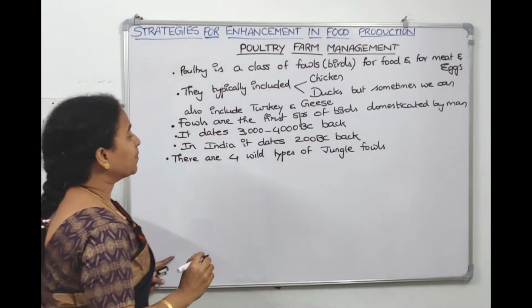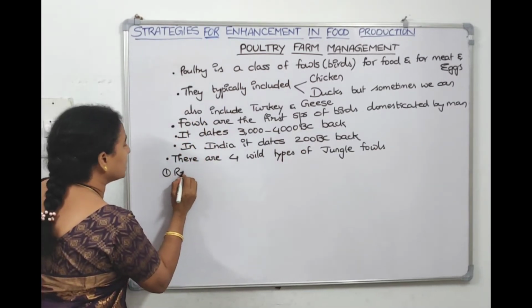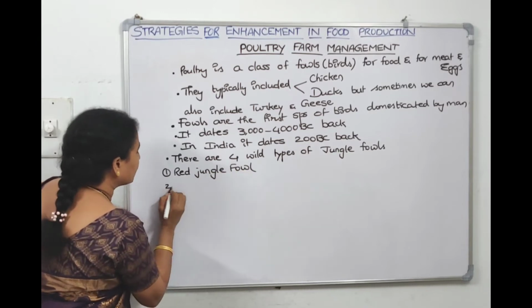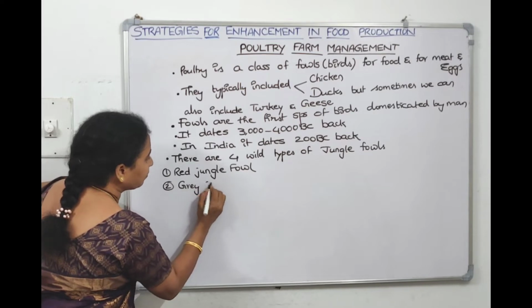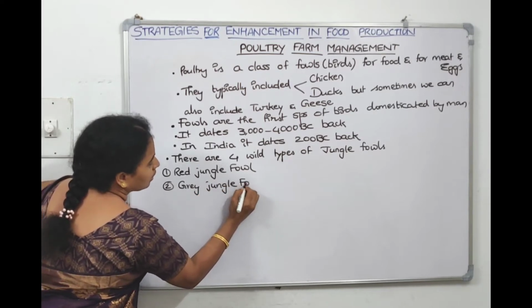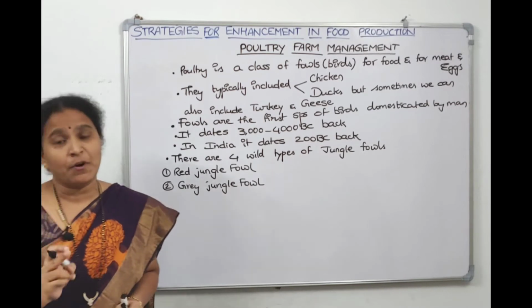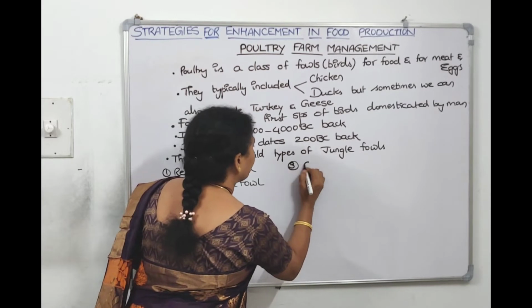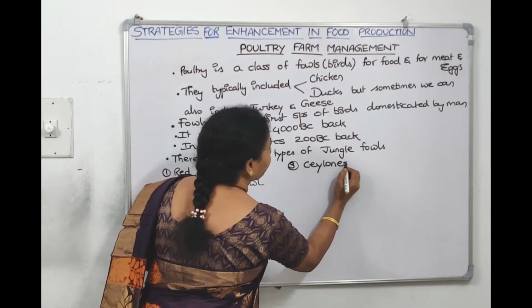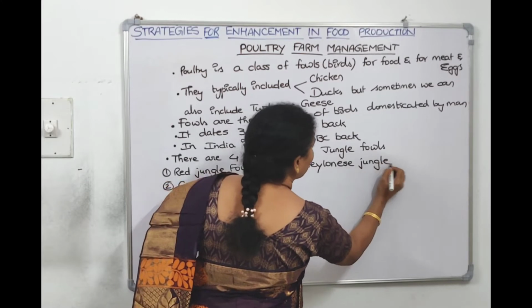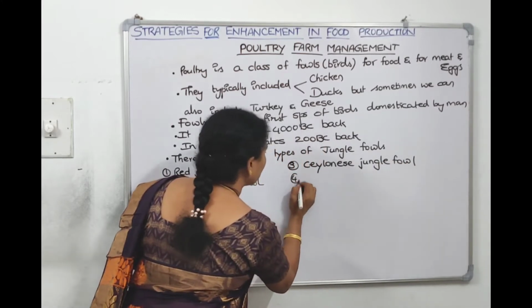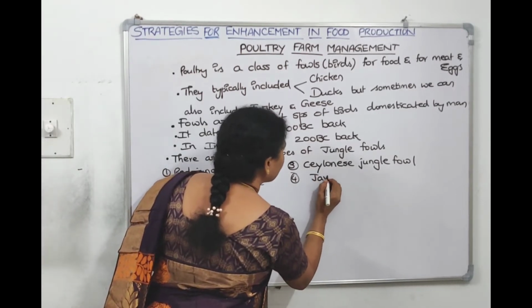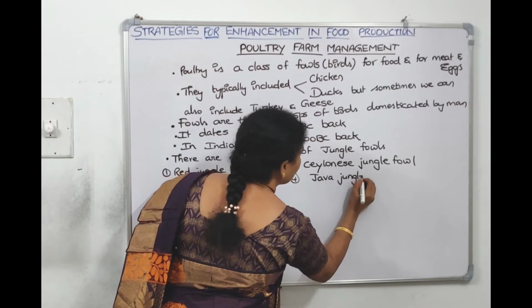The first one is called red jungle fowl, the second one is grey jungle fowl, the third one is Ceylonese jungle fowl, and the fourth one is Java jungle fowl.